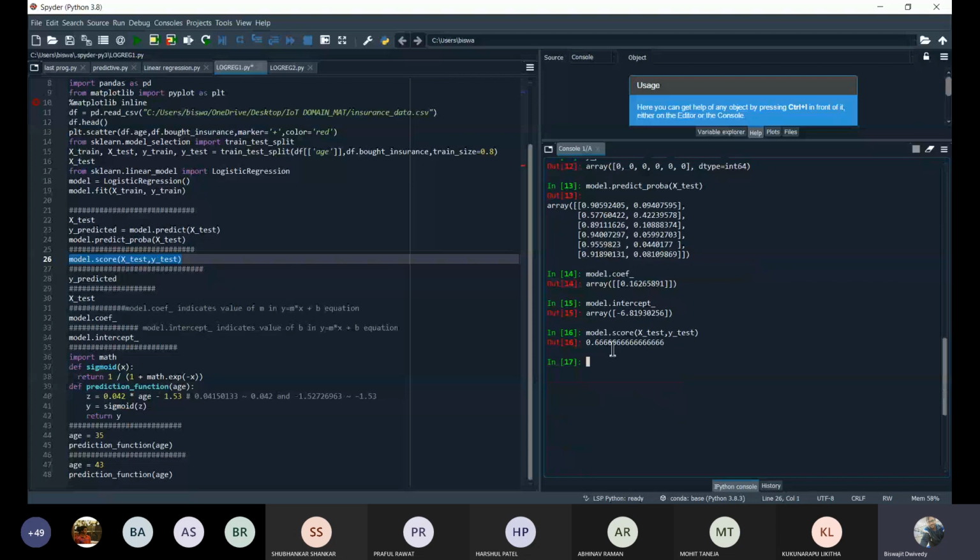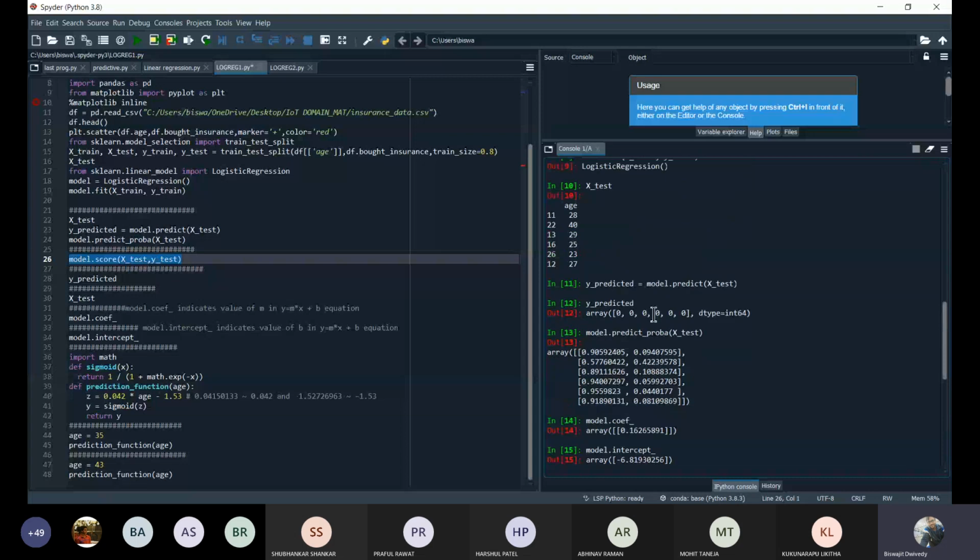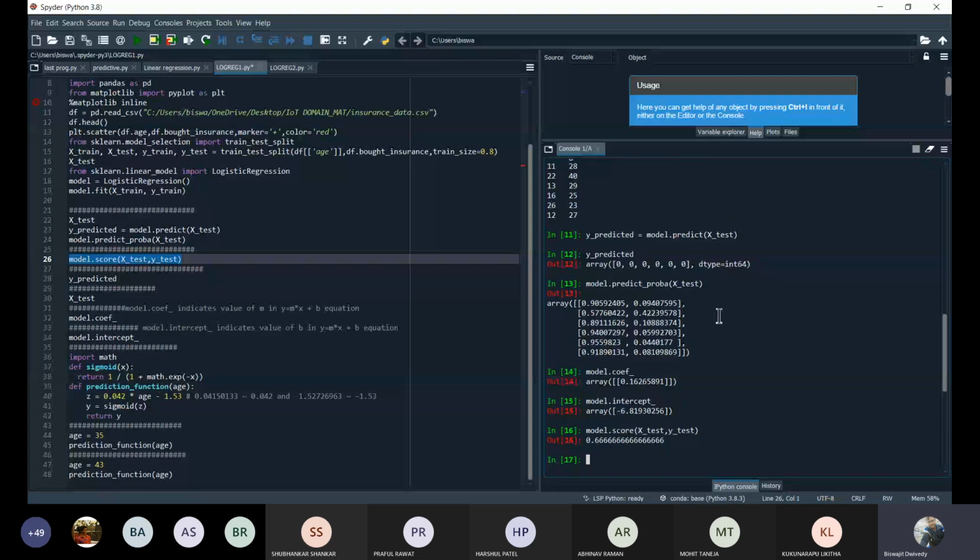Let me tell you one thing: whenever you execute this program next time in your Spyder, these values are going to change, because I have already told you that whenever you use the train_test_split method, these values are chosen arbitrarily. When these values change in your next execution, the score is also going to change. I've already told you how you can fix those things, so you can refer to those lectures in your previous classes.